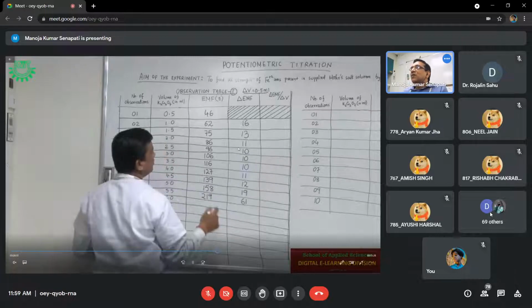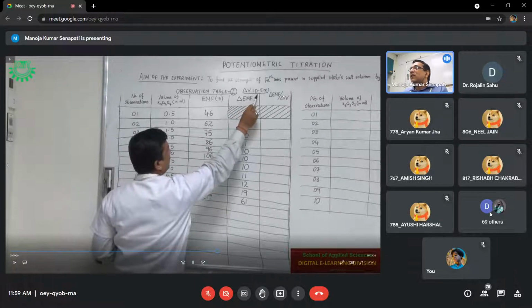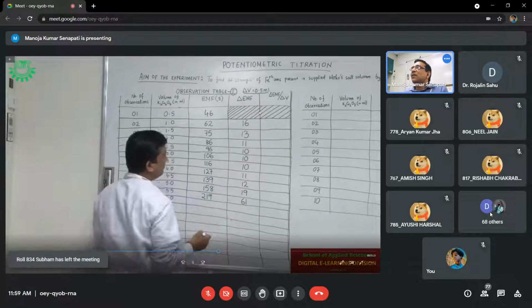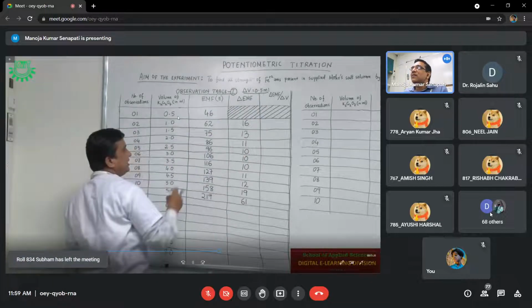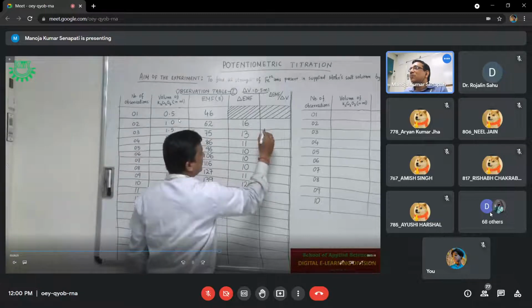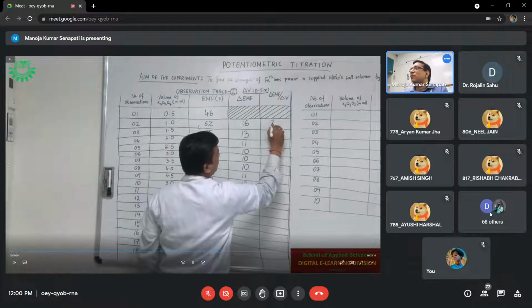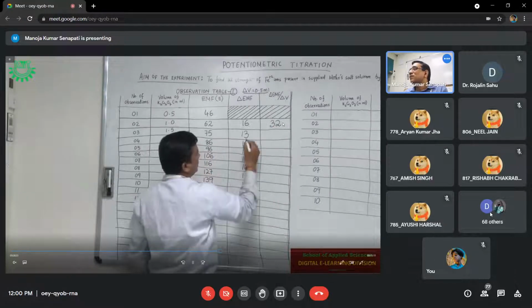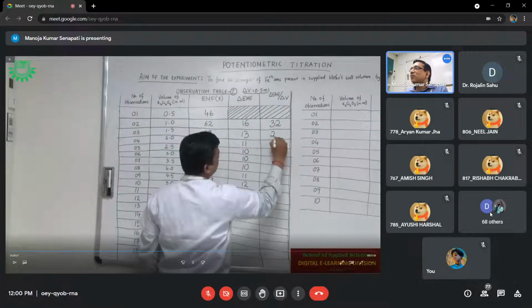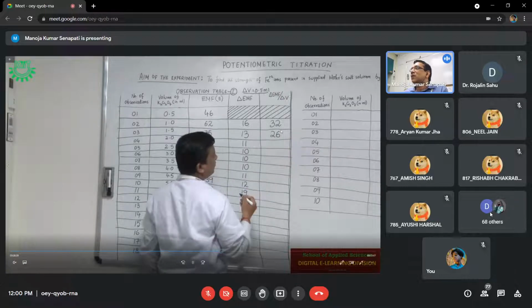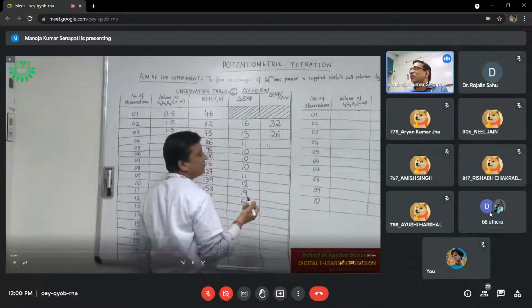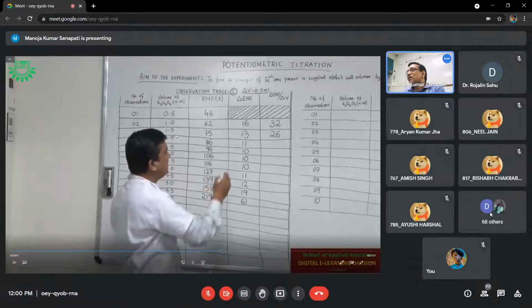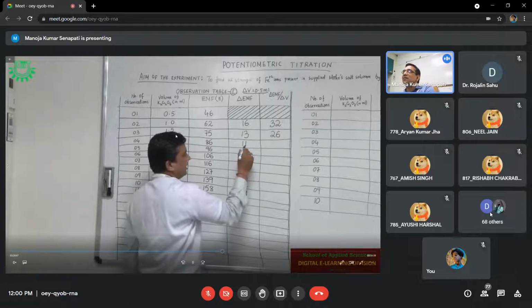So you can see how to calculate del EMF by del V. Del EMF is 16, and del V, you can see what is the del V? Change in volume is equal to 0.5. In every case, the change in volume is 0.5. So 16 divided by 0.5, that is 32. 13 divided by 0.5, 26. So you just make it down. It is 22. In each case, you can see the change in volume is 0.5.